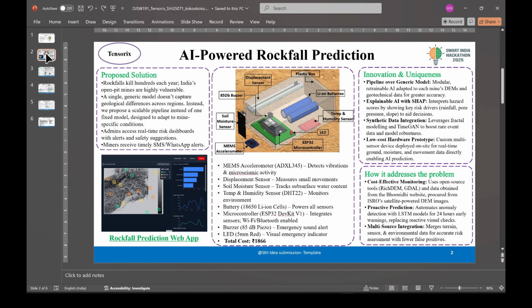Moving to our novel features, we use explainable AI with SHAP to interpret hazard scores, showing risk drivers like rainfall, pore pressure, or slope angle. To handle the scarcity of real world data, we integrate synthetic data as well. Importantly, we also introduce a low cost hardware prototype that directly provides ground data, making the system affordable and practical.